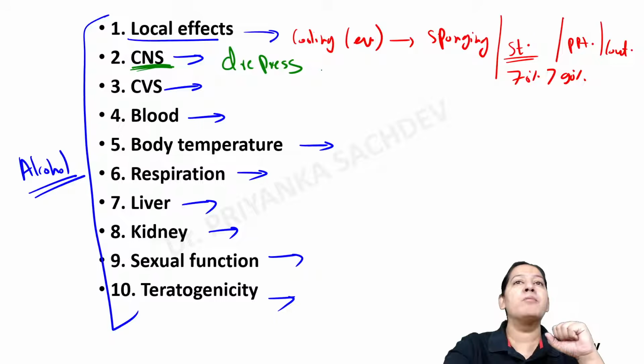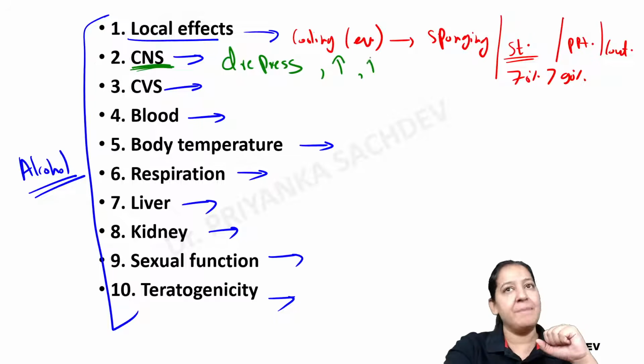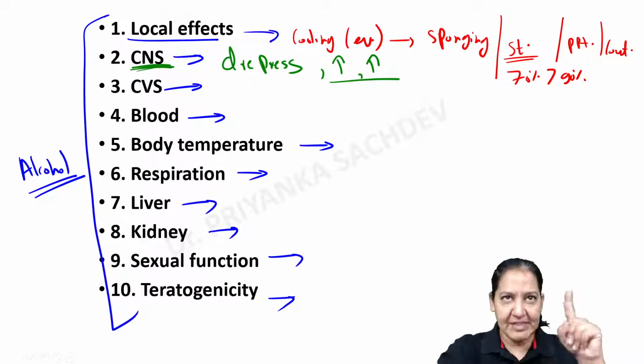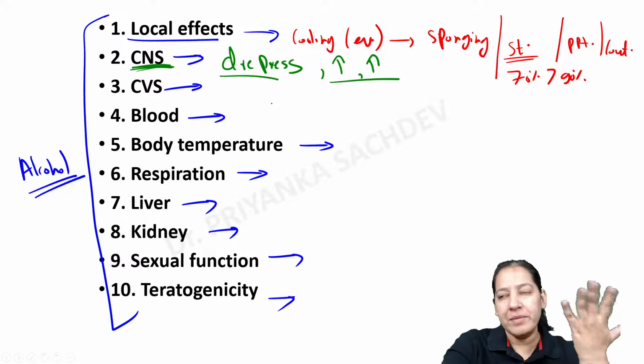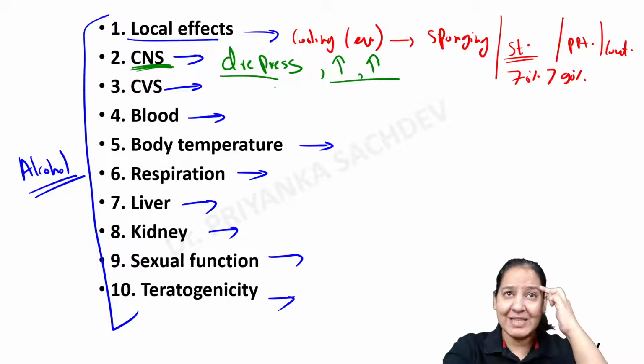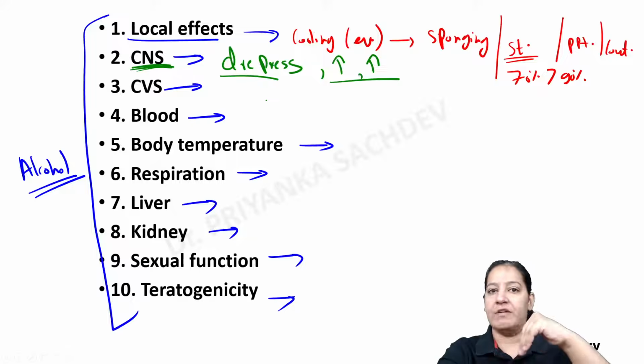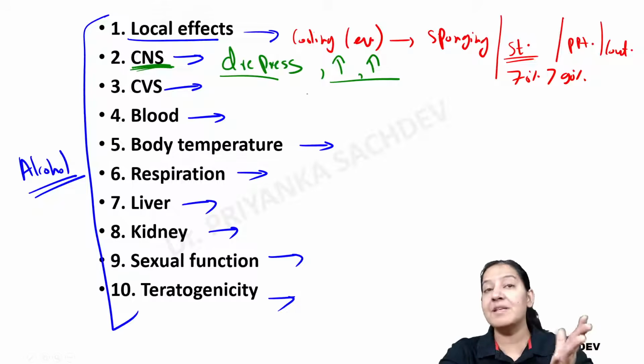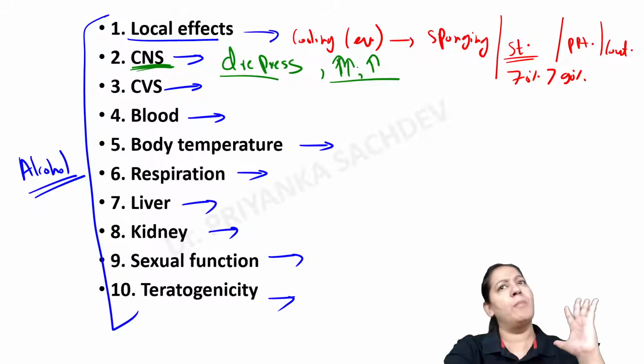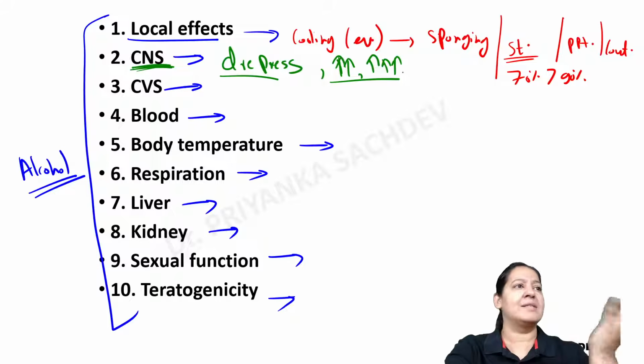So my question to you, Vodka, Pratyaksha, who are saying the answer is depression: why does the person become too talkative and hyperactive after drinking alcohol? If it is depressing the CNS, my common sense says the person should become less talkative, less active. But on the contrary, the person becomes hyper talkative. He talks too much and does unnecessary things. Why? Salvation, why?